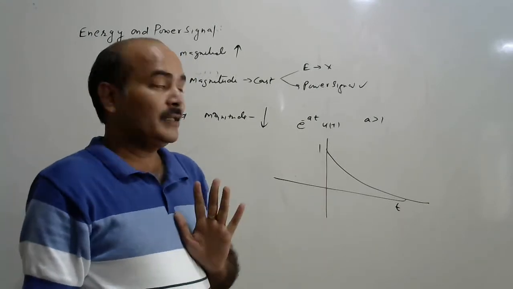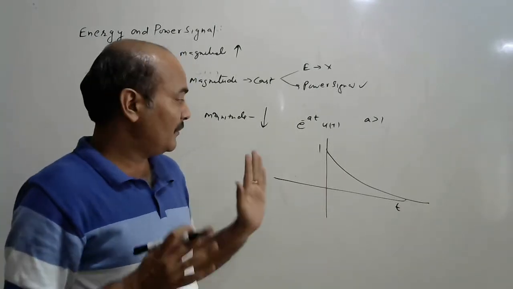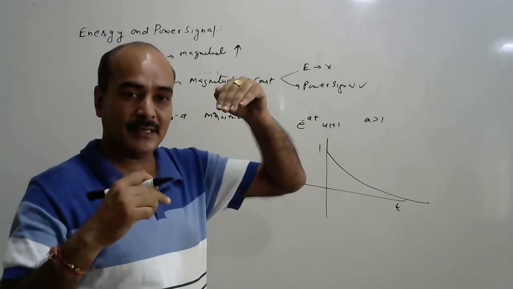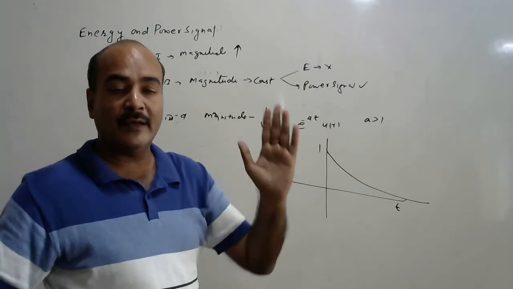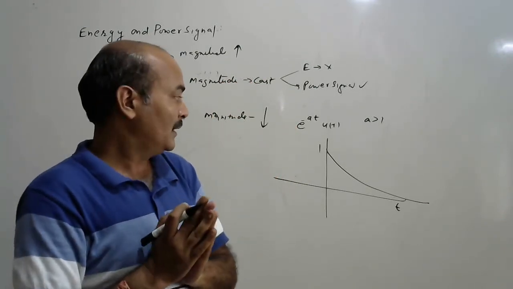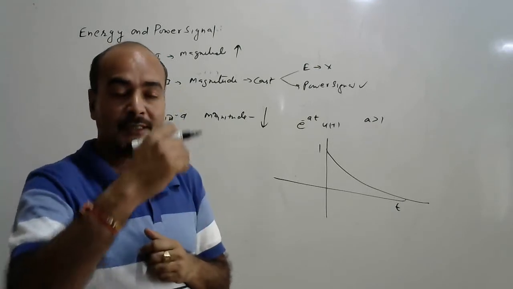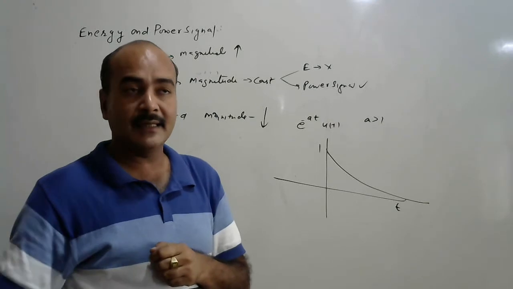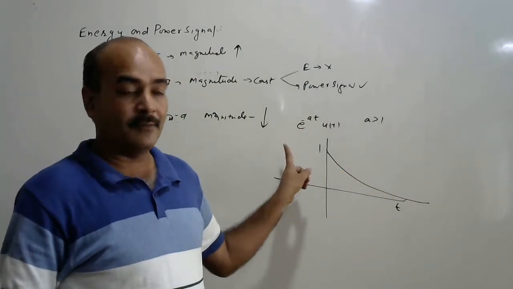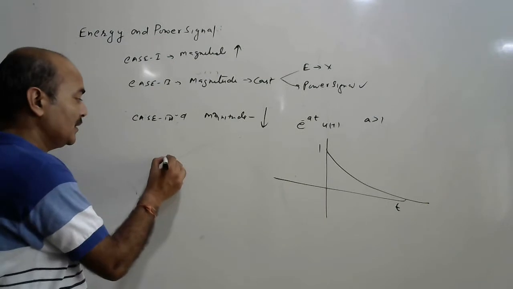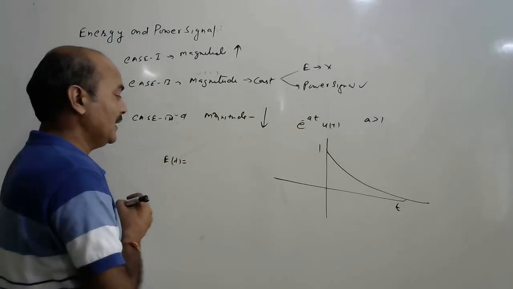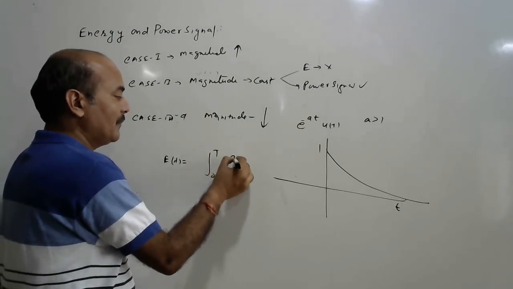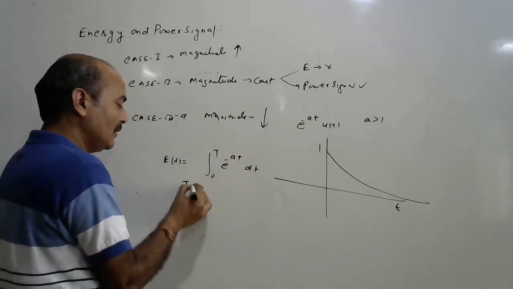And if we want to calculate the energy, the signal magnitude keeps decreasing, from some finite value down to 0. So when you add all these terms, that is a finite value. Because the signal keeps decreasing, a constant plus something less than the constant is a constant value. So if we calculate the energy of this signal Et, that is the integral from 0 to T of e to the power minus at dt, with T tends to infinity.